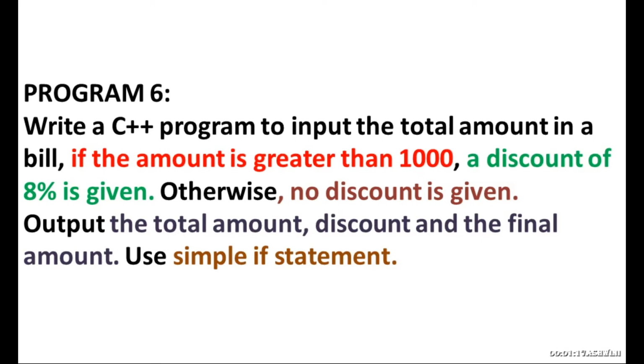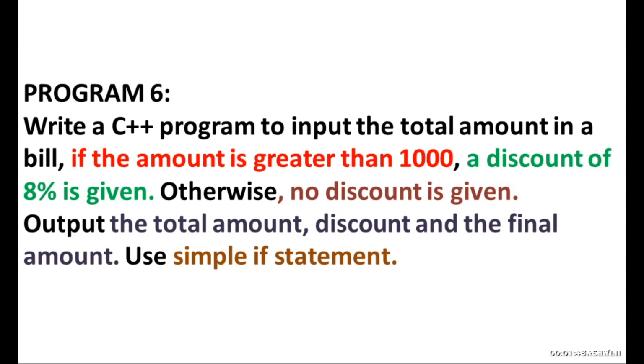So let me tell you the algorithm. Step 1 is start. Step 2 is input. Here the input is total amount. So the next step is if statement. If the amount is greater than 1000, you are going to get 8% of discount. You are going to calculate the discount and the final amount that has to be paid.